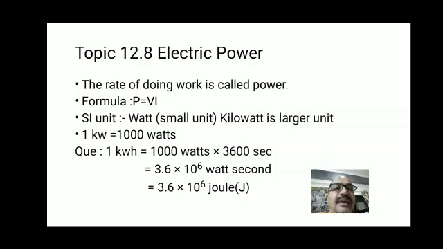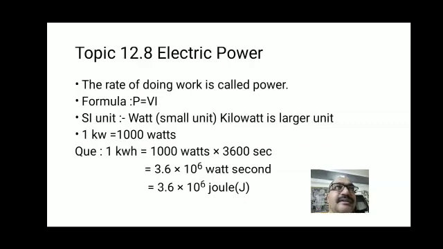So 1 kilowatt is equal to 1000 watts, but it is still a small unit for industry purposes, so 1 kilowatt hour should be utilized in industries. What is the value of 1 kilowatt hour?